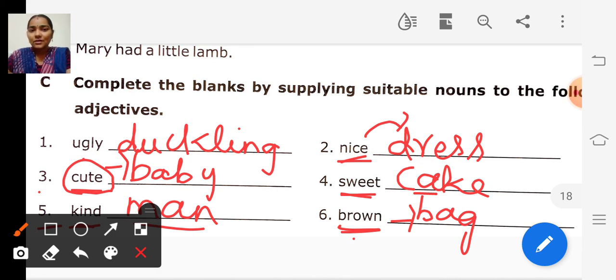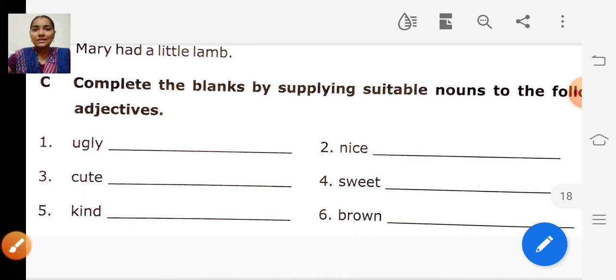Okay children, you can copy down all these things in your grammar PDFs, the printouts. The remaining we will learn in the next class. So study well. Thank you.